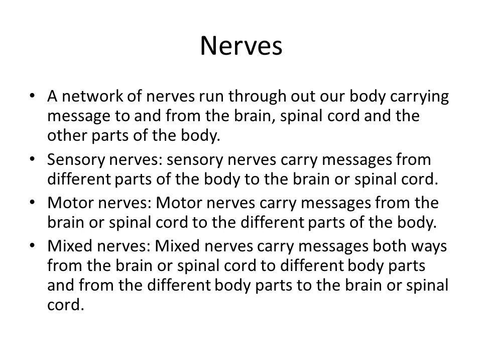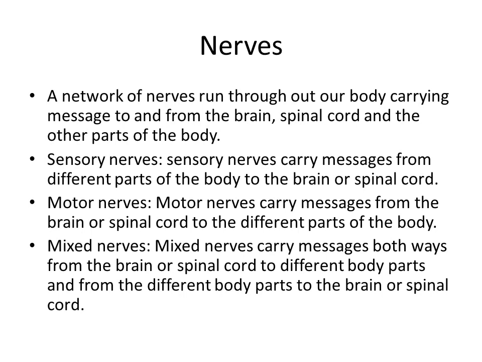Motor nerves carry the messages from the brain or from the spinal cord, and deliver them to different parts of the body. And then mixed nerves carry the messages in both ways. They carry messages from the brain to different parts, or from different parts to the brain. So they can do both jobs, and it is called mixed nerves.